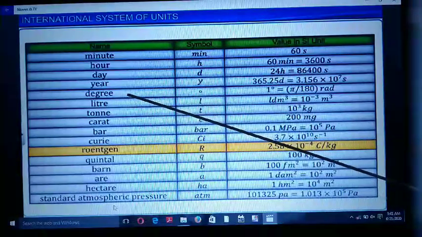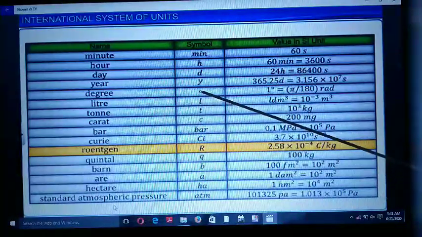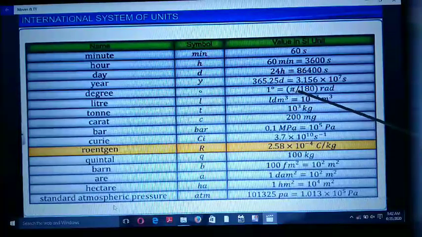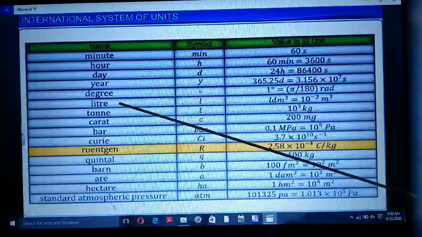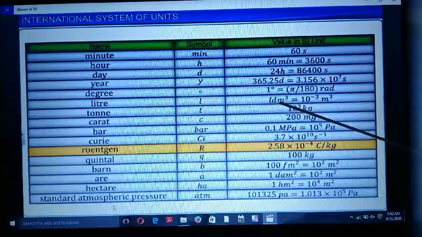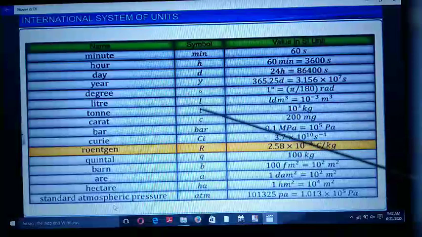Next, degree. It is denoted by the symbol of a circle, meaning 1 degree is equal to pi upon 180 radian. Next, liter. It is denoted by small l. 1 liter is equal to 1 decimeter cube, otherwise 10⁻³ meter cube.